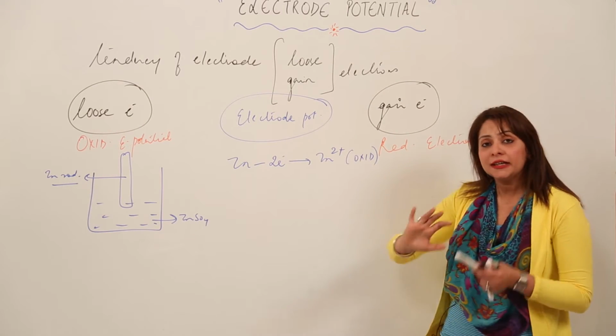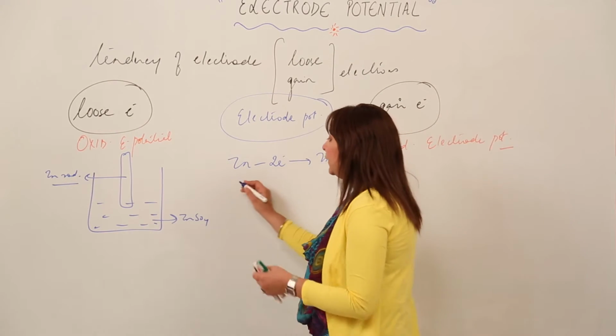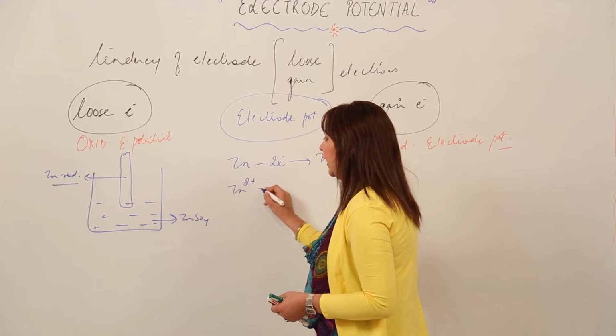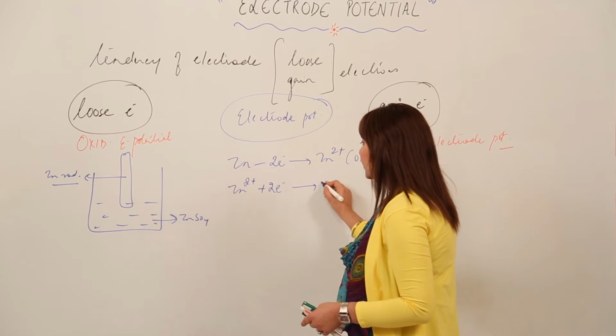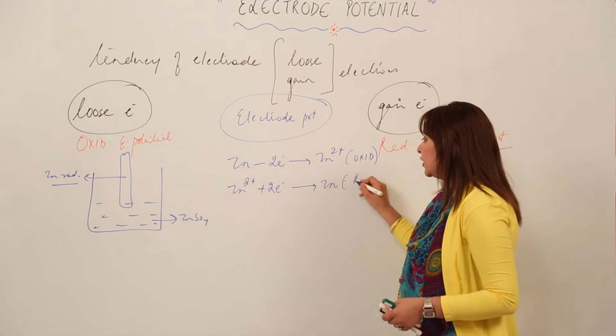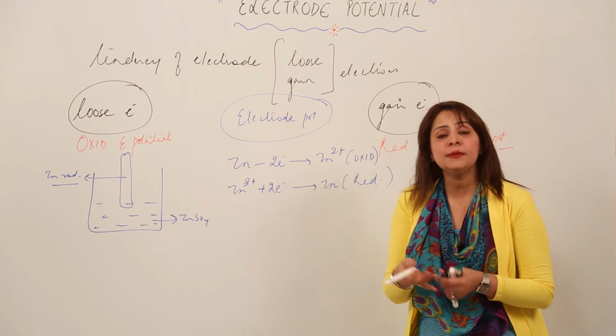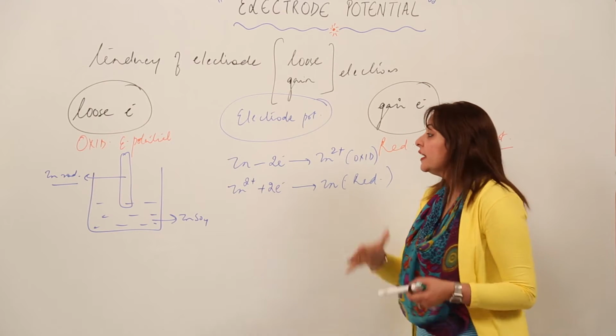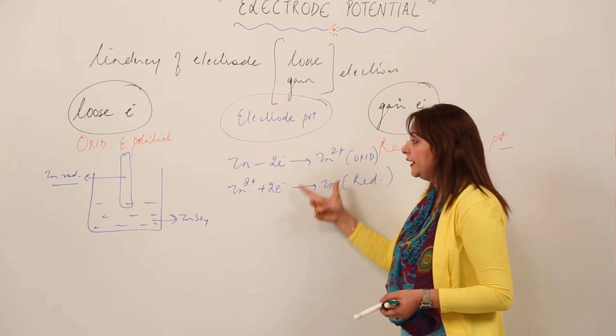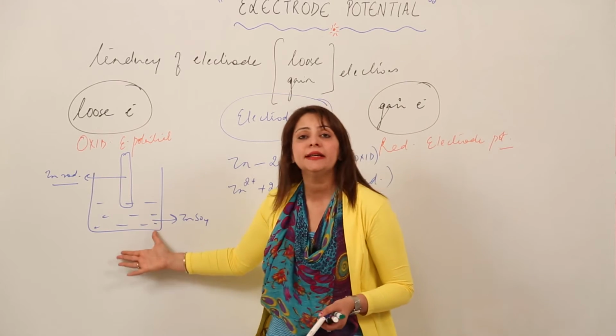There is another possibility as well. The zinc ions present in the solution can gain these 2 electrons and form the zinc atom. So there is a possibility that reduction may also take place in this beaker. That means there are 2 possible reactions which can take place in the beaker.